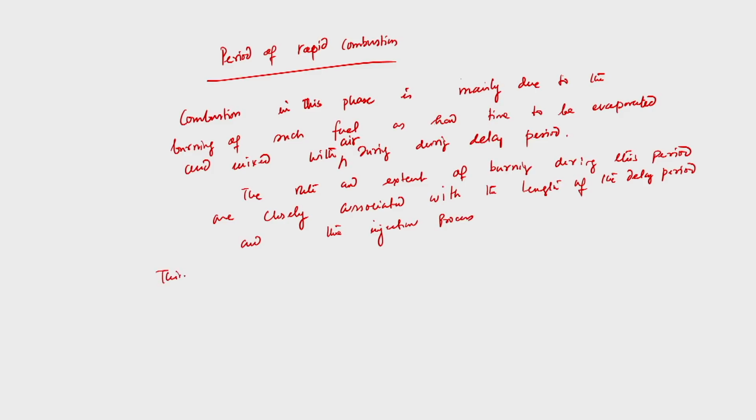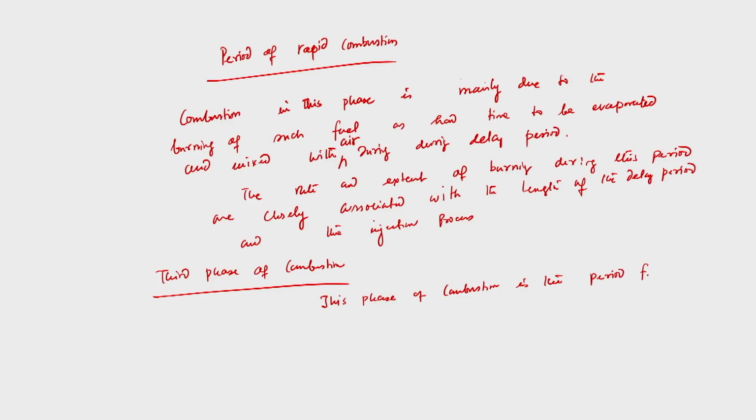And the third phase of combustion, which may or may not be present. This phase of combustion is the period from maximum pressure to the point where combustion is measurably completed.